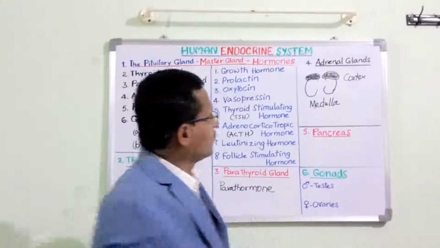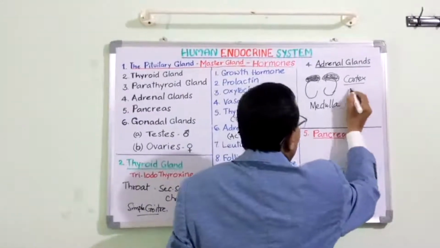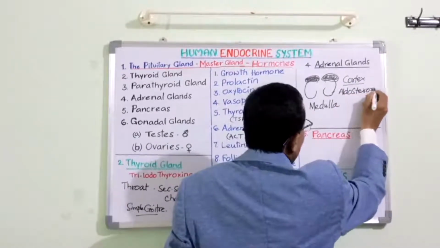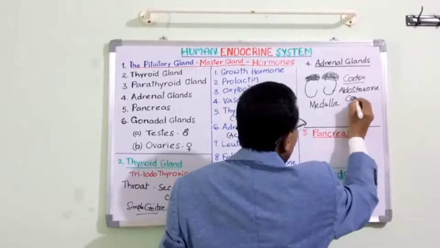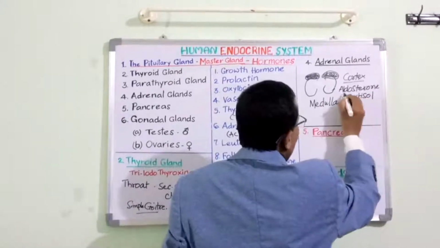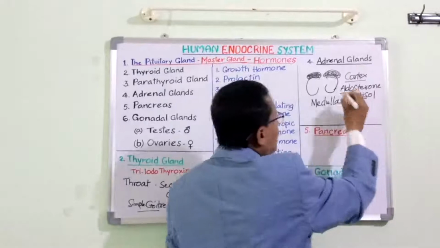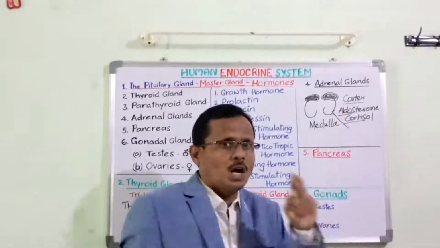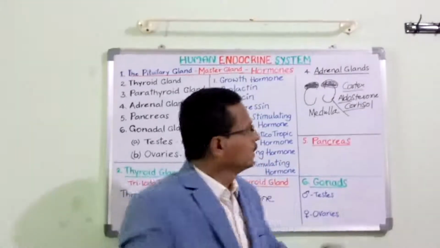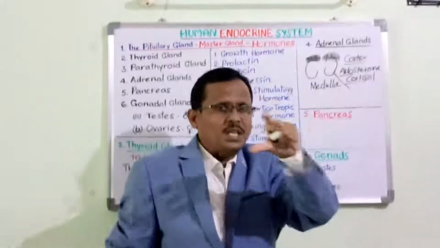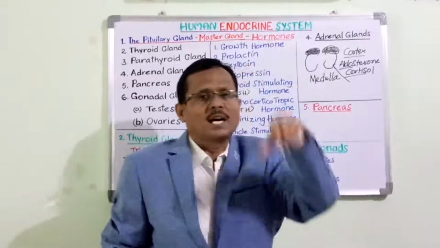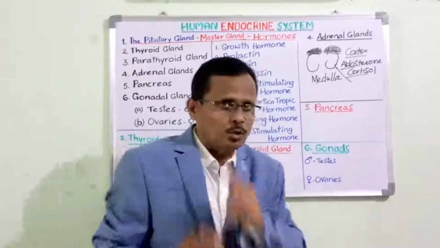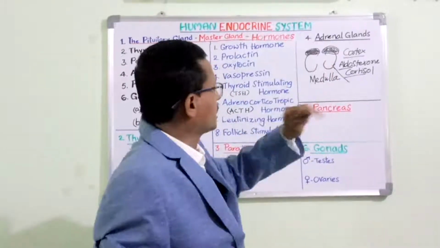The adrenal cortex releases aldosterone and cortisol. These two hormones are released by the adrenal cortex. It releases two types of hormones, the aldosterone and the cortisol. These two trigger the immunity inside the body. Cortisol and aldosterone are the two hormones released by the adrenal cortex.